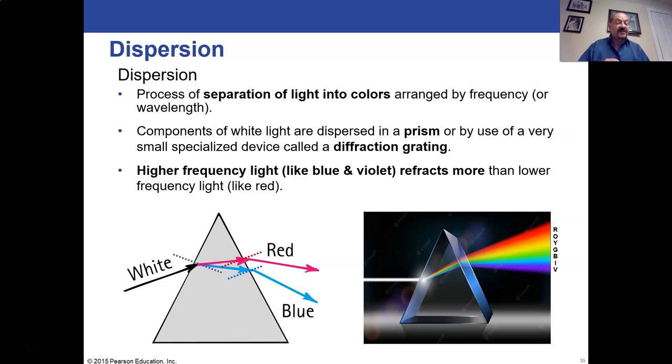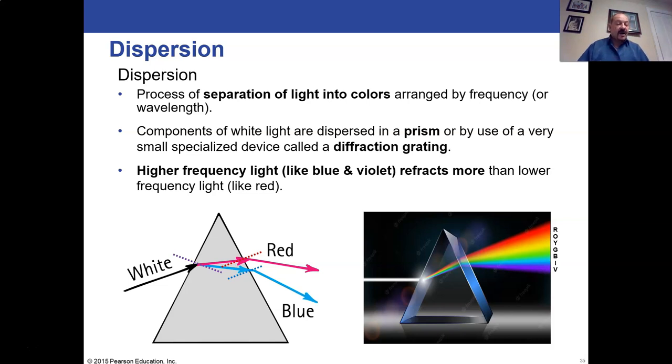And this is because in glass or in water or whatever they're refracting in, blue and violet light are slowed down more than red and orange light are. So you get more bending of those wavelengths of light. The higher the frequency, the more it will refract because there's a bigger effect on its speed, the average speed of light of that, whether it's going through glass or water, whatever.